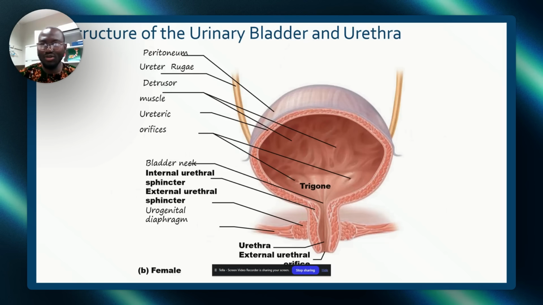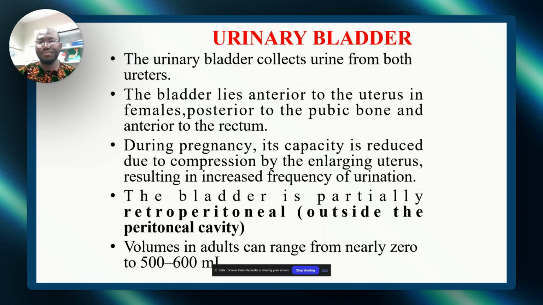Okay. Now, more diagrams. I told you I love diagrams. This is more diagram. This is a trigon. Don't forget, I have to label this trigon here. This is a trigon. All right? Now, the bladder collects urine, correct? We say that in adults, your bladder can contain up to 500 to 700 mL, not just 600, 500 to 700 mL, even a little more. The bladder is retroperitoneal.